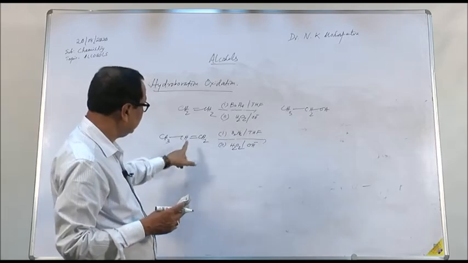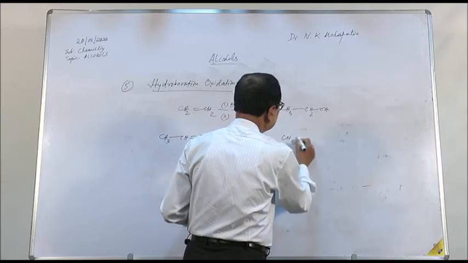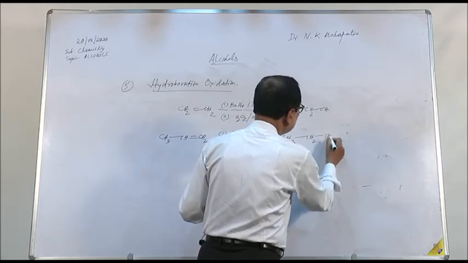But here the addition will be as per anti-Markovnikov. The product formed will be CH3CH2CH2OH.